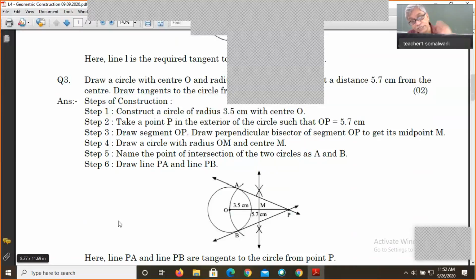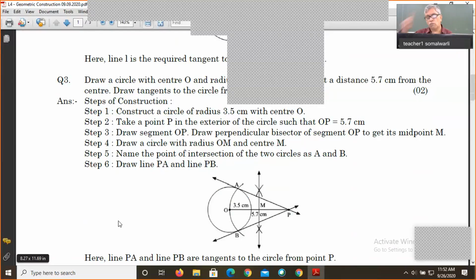How much distance should be taken as a radius for this new circle? That is OM. By taking OM as a distance, definitely this circle will pass through P also. Why will it pass through P also? Because OM and MP are equal. Why are they equal? Because we have drawn the perpendicular bisector.